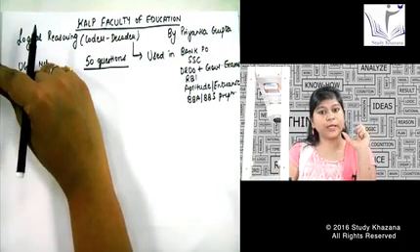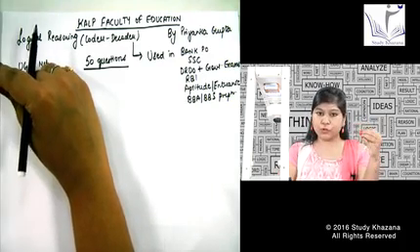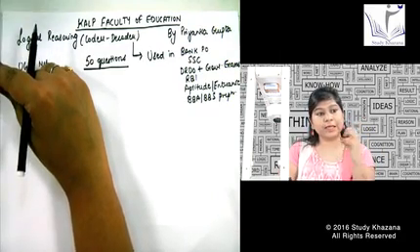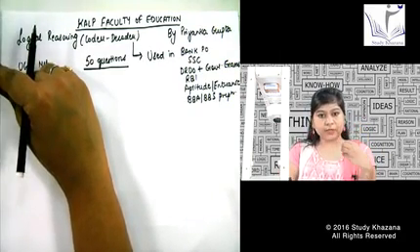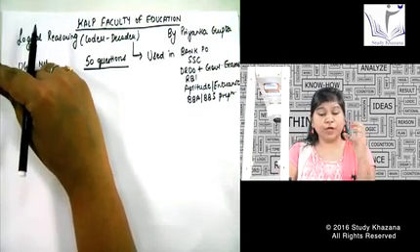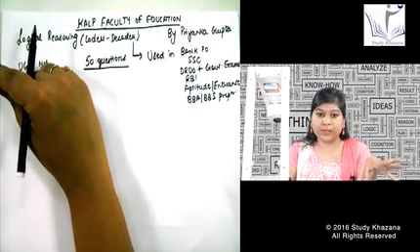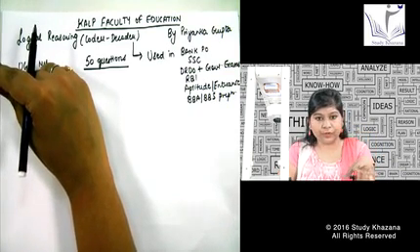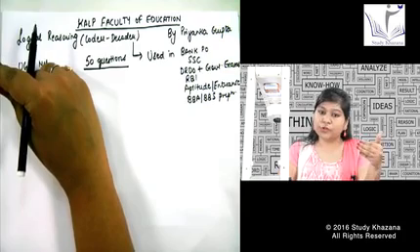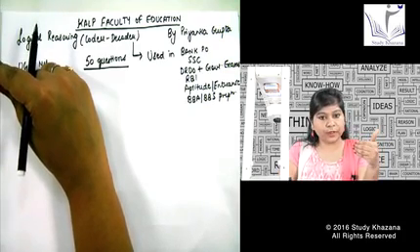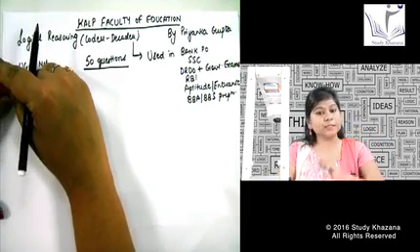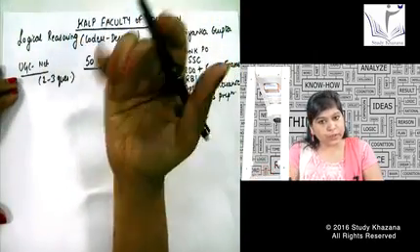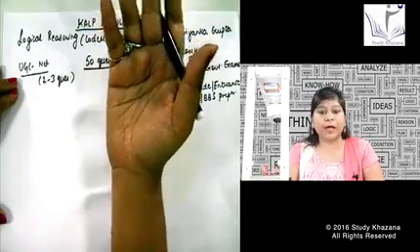We use the word encrypted form to mean this: if I want to say hello to you, will I say HELLO, or will I say hello in a language that is understood only by you and me? It should not be understood by the whole class. Because if I want to transfer an important confidential file, I would like only my receiver to understand that language. It should not be understood by all the people. That is why we require coding and decoding, in the form of computers and also in the form of human language.